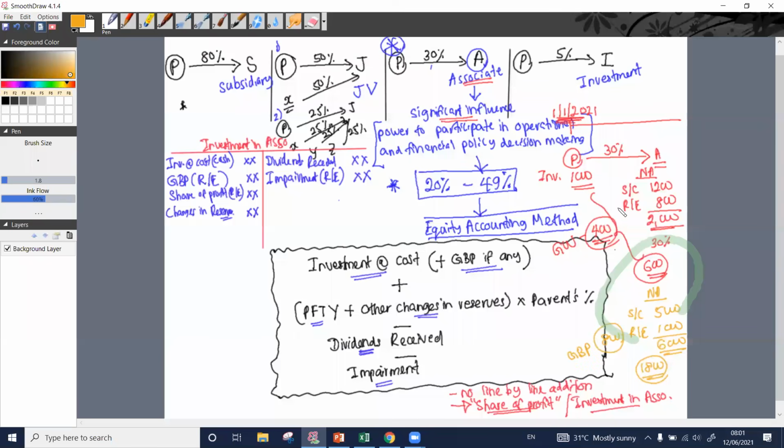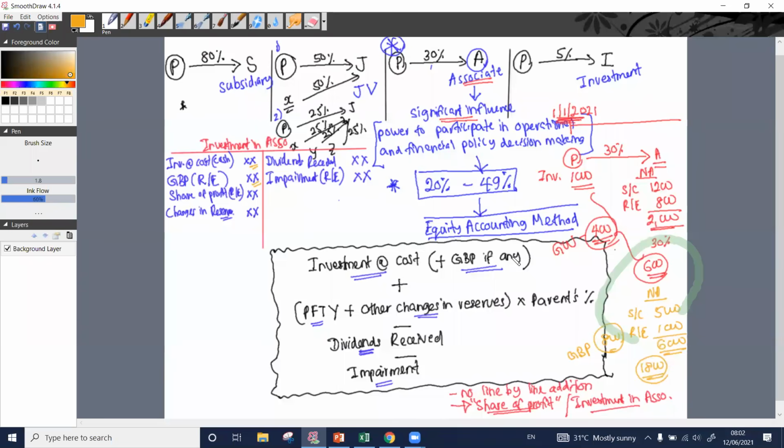If we pay an amount more than the net assets of the investee when we invest to acquire it, that is a goodwill. If it is the other way around, it is the gain on bargain purchase, right? See here, why have we not taken the goodwill? This is already embedded here. Goodwill is inside this, right? Again, we do not need to pass any entry. But what happens for gain on bargain purchase? We only take this much. This 800 is not accounted for. That is why separately we recognize the gain on bargain purchase, right?